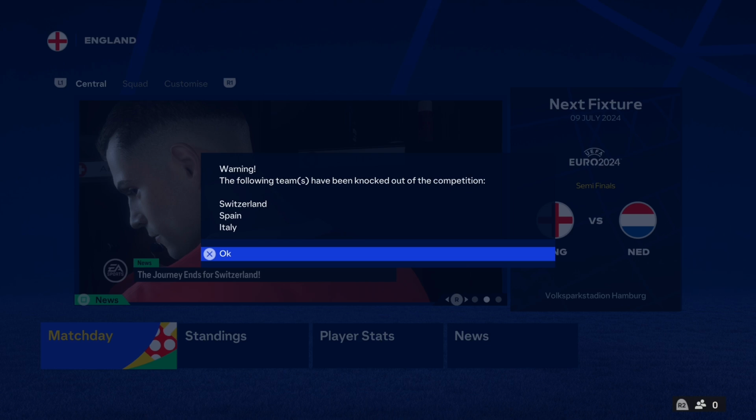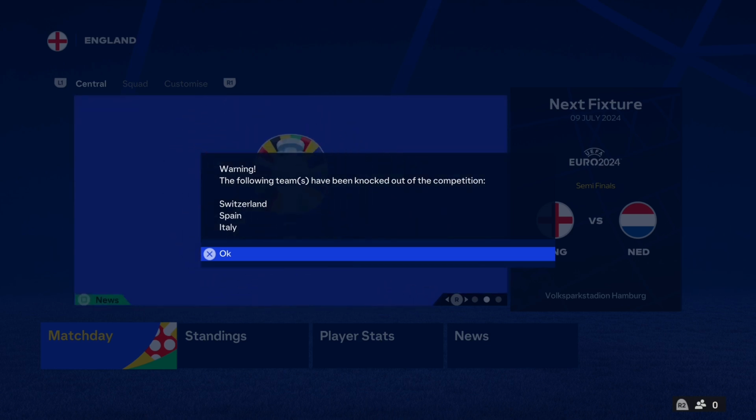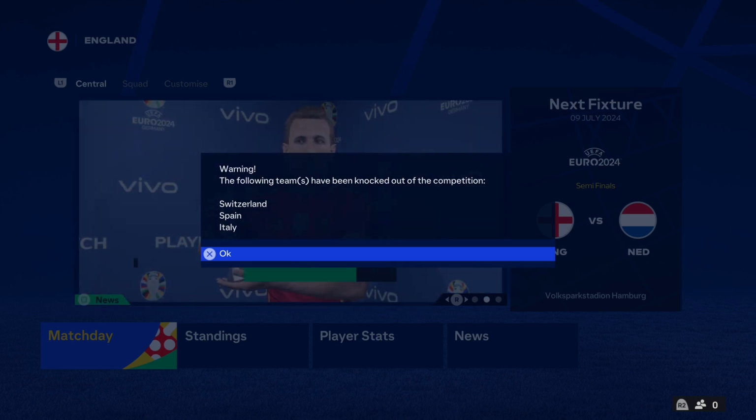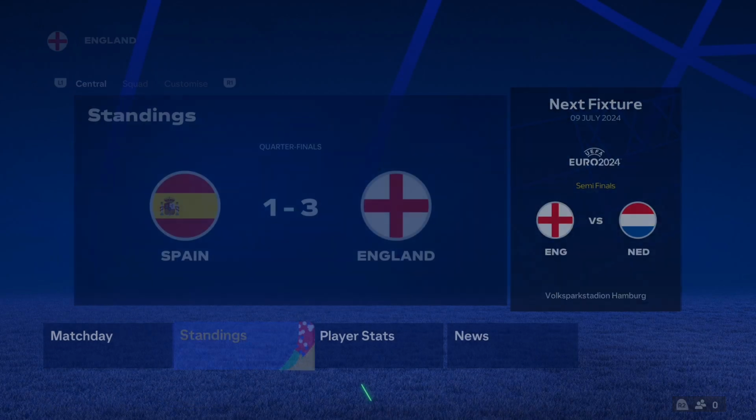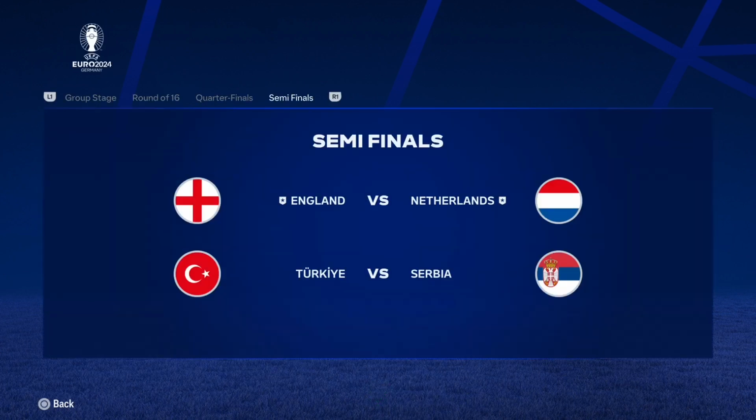We are now in the semi-finals, and it means more big teams are out. And just so you know, we're not going to be doing this for every simulation, probably just this one and the last one, and then I'll show you the overall stats and all that. But we head over to the semi-finals. These are the matchups: England versus Netherlands and Turkey versus Serbia.